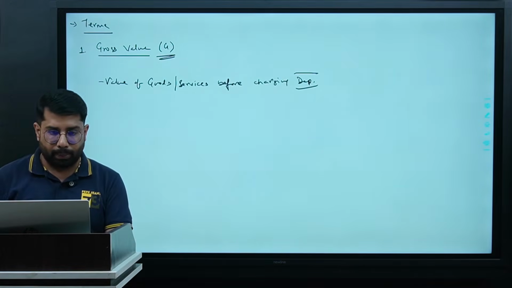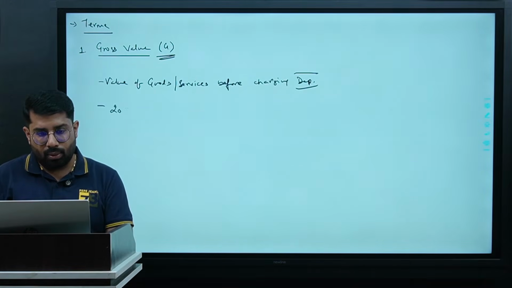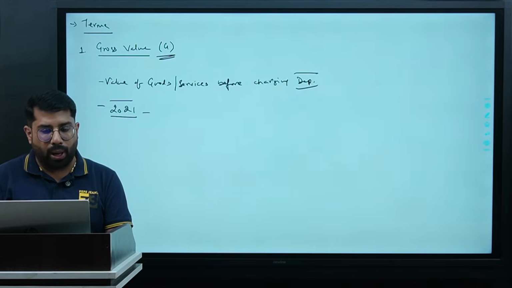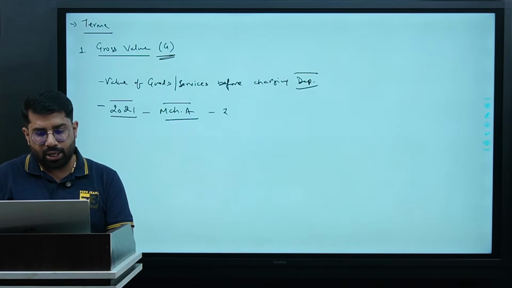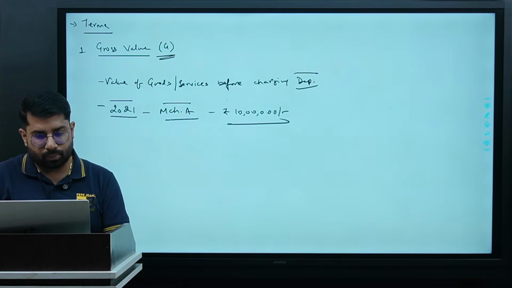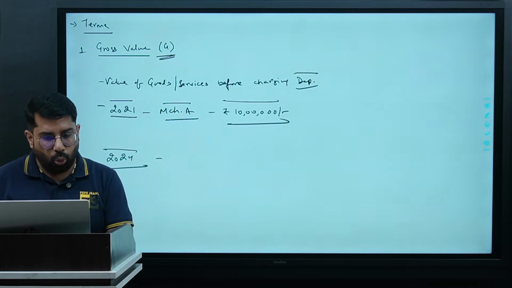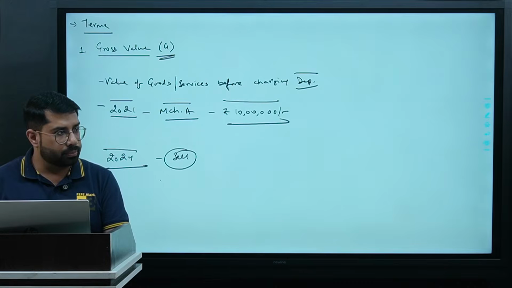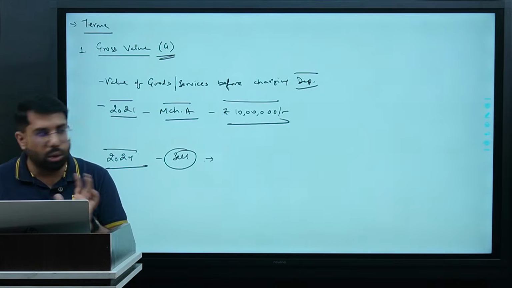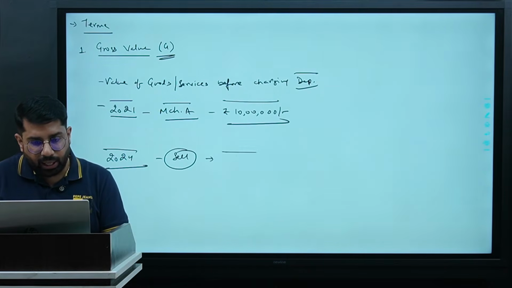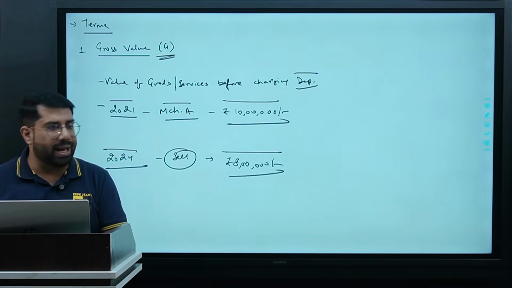For example, in the year 2021, if you buy a machine A for, let us say, 10 lakh rupees, and in 2024 you want to sell this machine, will you get the full amount? No. Correct? Let us say in this year, if we sell this machine, we will get only 8 lakhs.